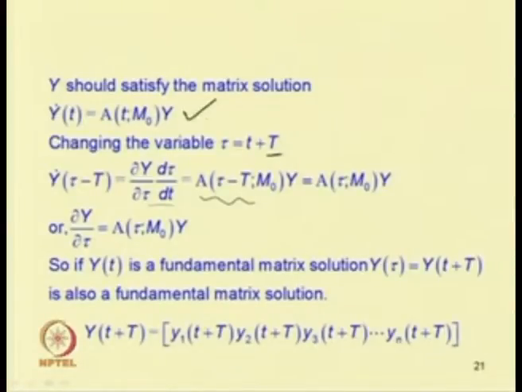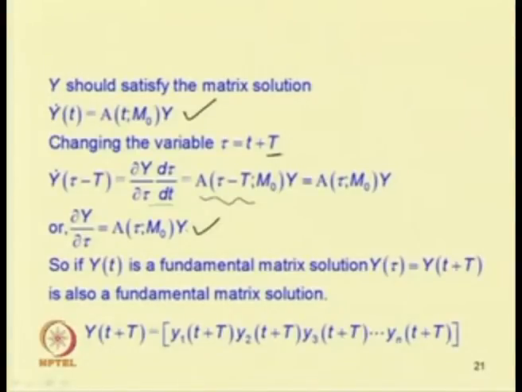Comparing this equation and this equation, one can see that Y dot(t) is the same as that in the case of Y(t plus T). So, Y dot(t) equal to A(t, m0) Y is the same as dY by d tau equal to A(tau, m0) Y. From this it can be seen that if Y(t) is a fundamental matrix solution, then Y(t plus T) also is a fundamental matrix solution.